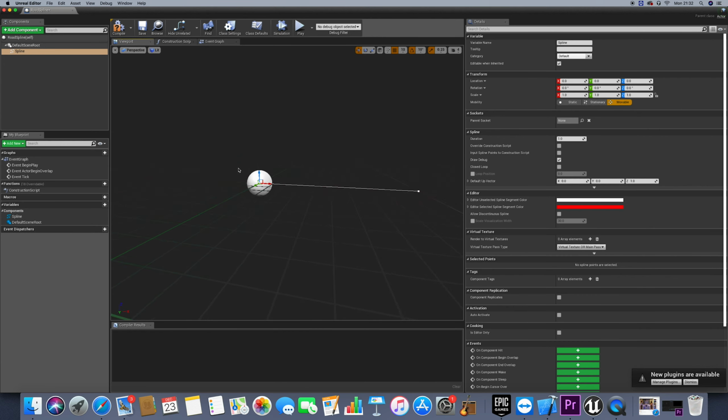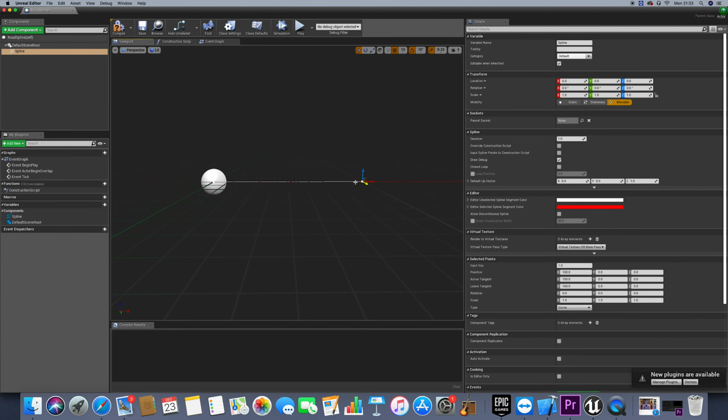And the spline starts with 2 points, as you see here. So we have the first point and the second point as they are connected by a link. If you are familiar with lines in Photoshop or Illustrator, basically they have the same concept. So each point inside this line basically has a tangent, and if we move that tangent, basically we change the curve at that point. Because we are changing the tangent vector here, we can add as many points as we want, and we can create curves, as I said, with this spline.